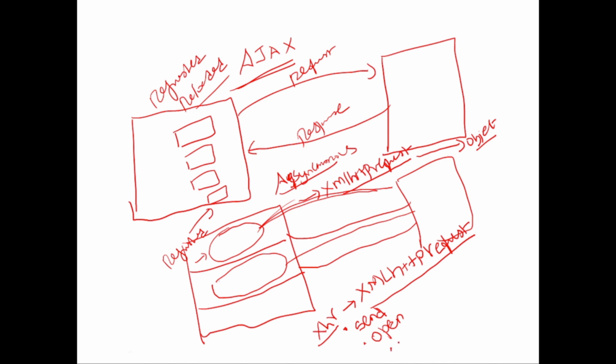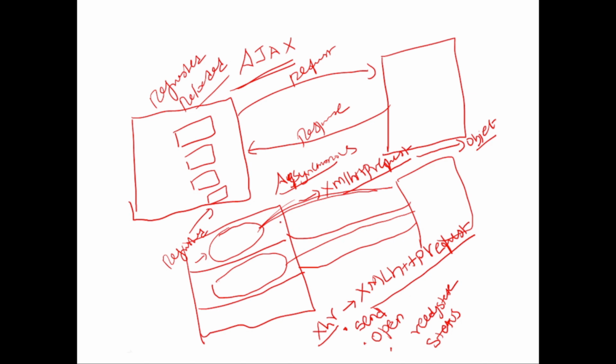And we also have some properties for the class, like properties are nothing but data members. Ready state is a property for this class, and status is a property for this class. So we also have this on ready state change, which is an event handler. So what we understand here is, it's very simple.